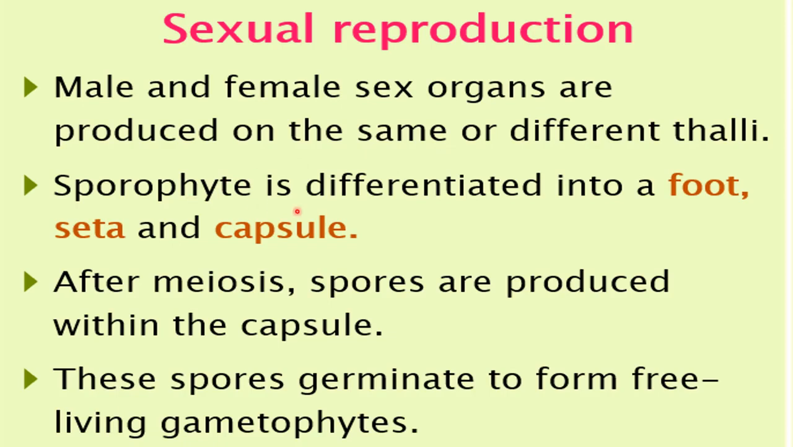Now you know how the male and female sex organs produce the gametes, and then those will fuse and form the zygote. All that I have told you earlier in the general features of the bryophytes, right? So now come to the sporophyte, meaning after the zygote formation that forms the sporophyte. That sporophyte is differentiated into foot, seta and capsule. The sporophyte is differentiated into 3 parts, that I have shown you.